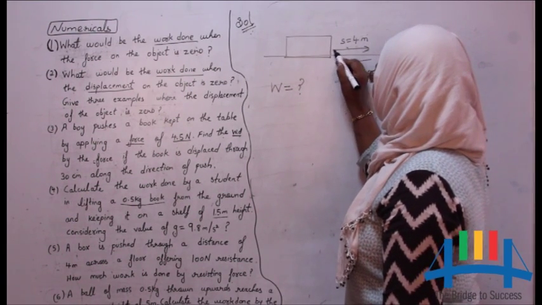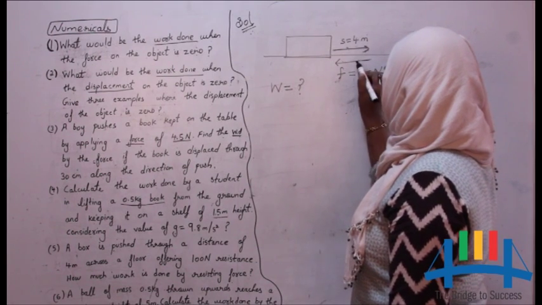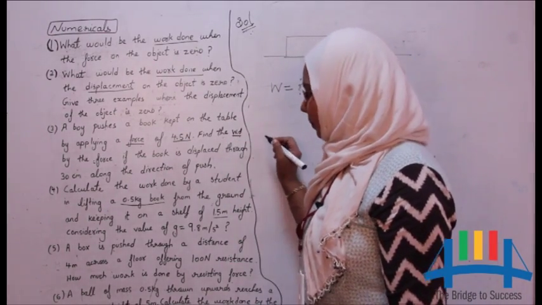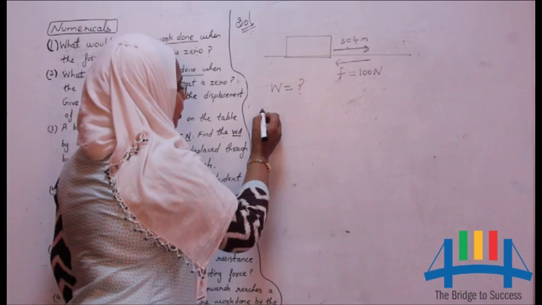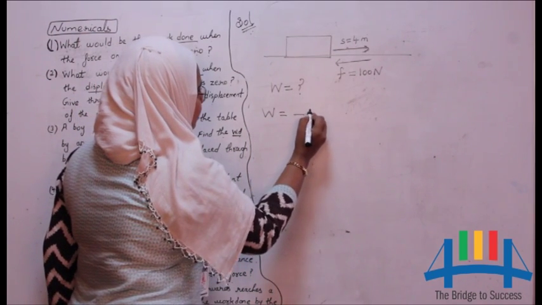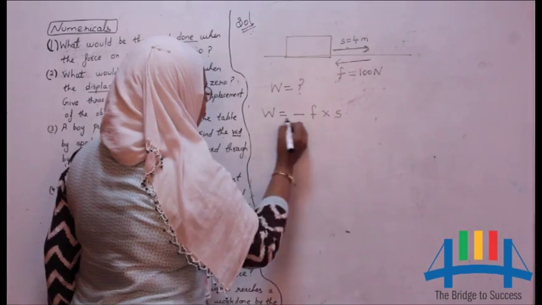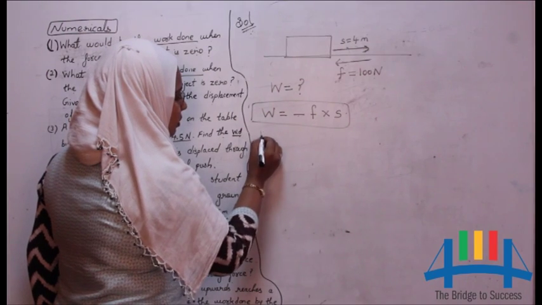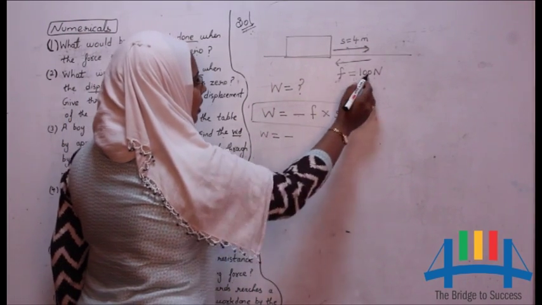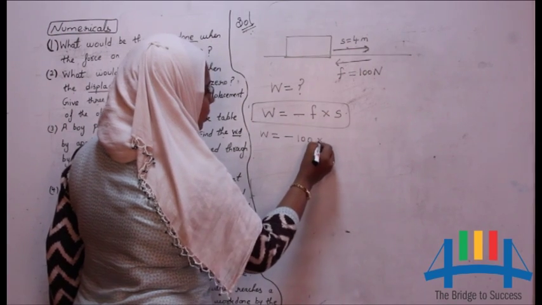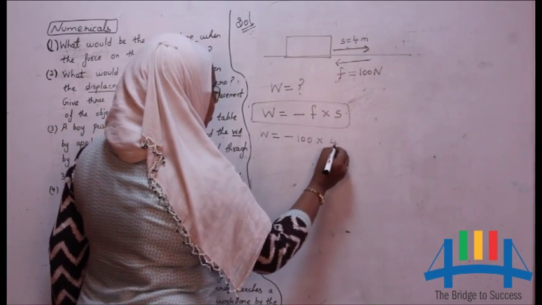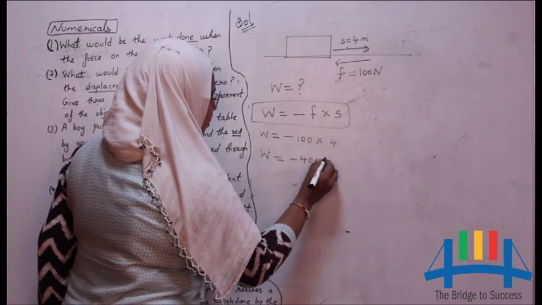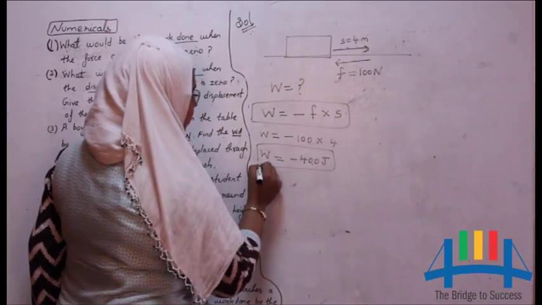Now as you can see, the displacement and the force are in opposite directions. So we need to take the formula W is equal to minus F into S. We get a negative sign here because both the directions are opposite. So W is equal to minus 100, in place of force, into displacement value 4. So 4 into 100, you all know, is minus 400 joules. So this is the answer.